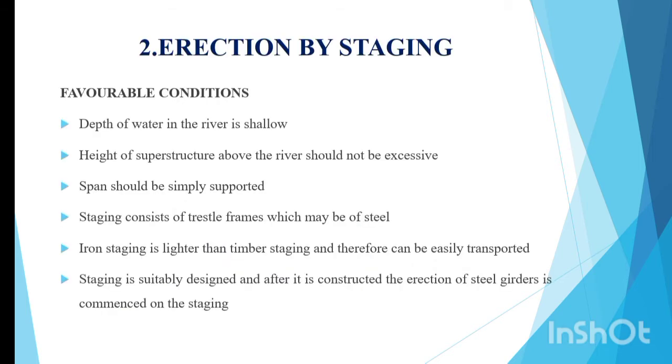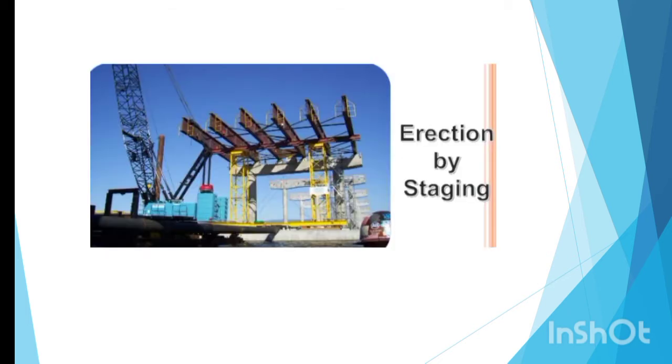Second method, erection by staging. Favorable conditions are: depth of water in the river is shallow, height of superstructure above the river should not be excessive, and span should be simply supported. Staging consists of trussed frames which may be of steel. Iron staging is lighter than timber staging and therefore can be easily transported. Staging is suitably designed, and after it is constructed, the erection of steel girders is commenced on the staging. The figure shows erection by staging.